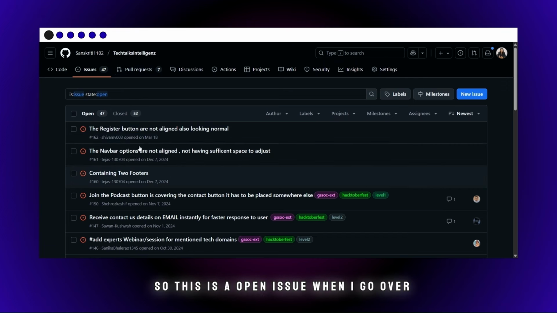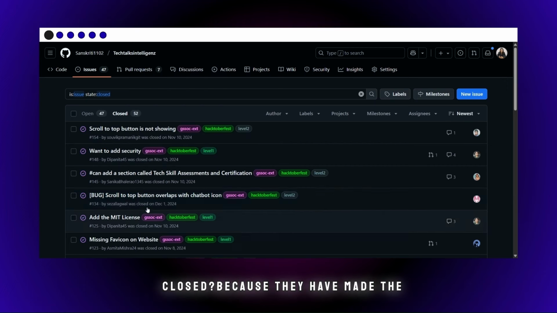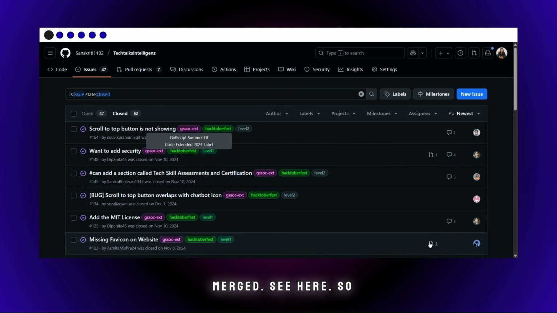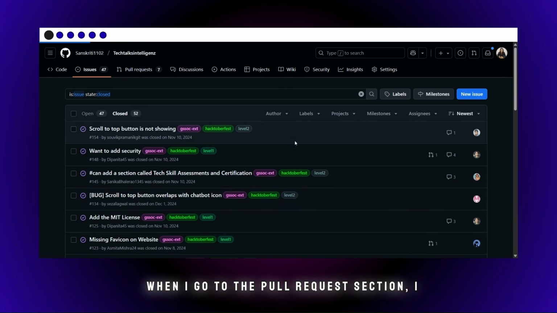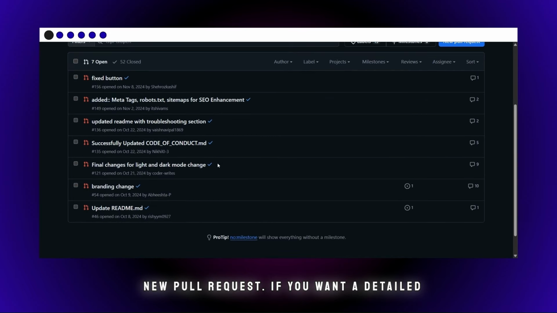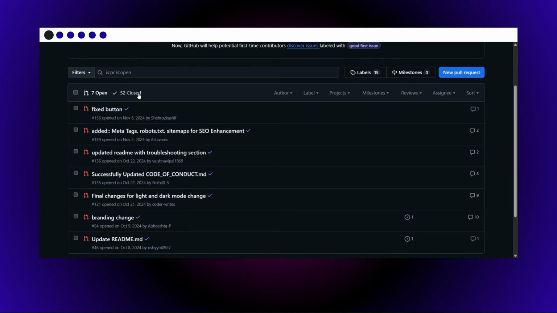So this is an open issue. When I go over here, these are the closed issues. Why is it closed? Because they have made the pull request and some of them I have merged. See here. When I go to the pull request section, I can again see open and closed. You can create a new pull request. If you want a detailed video on how to create a pull request, do comment down in this video.